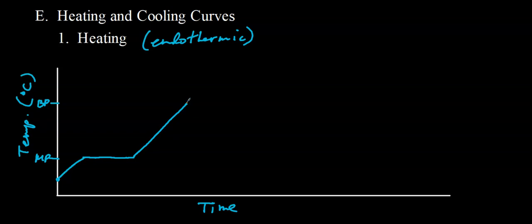Once the liquid reaches its boiling point, if you add energy, it is not going to continue to heat up. So again, we see phase change and no temperature change. At this point, all the substance has been vaporized. It's all a gas. Continue to add energy, and the temperature is going to continue to increase for quite a while.